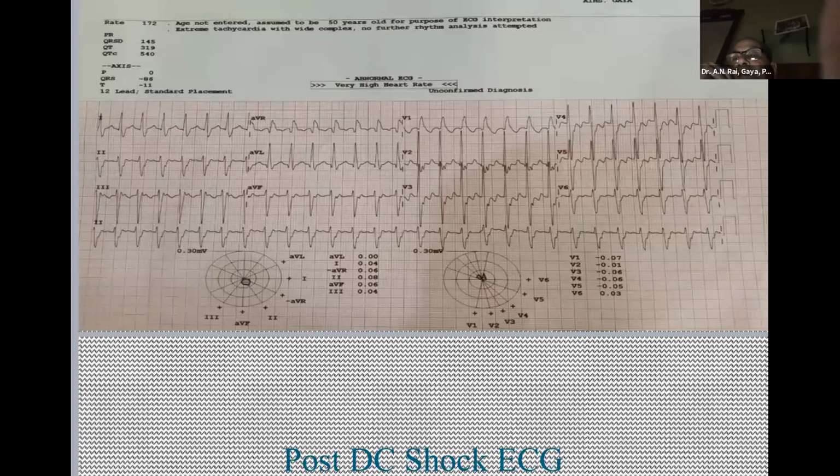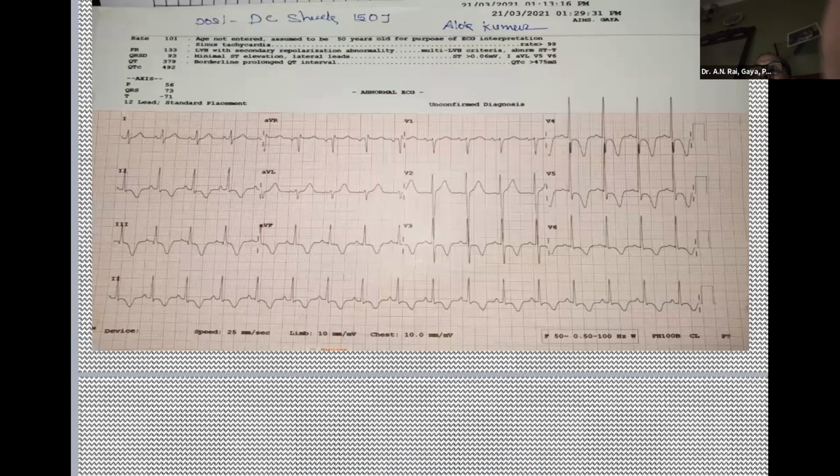What does the ECG show? It is RBBB with left axis deviation, wide QRS complex, but it is not the typical RBBB, so it is not VT. Wide QRS complex, RBBB with left axis. Is it a posterior fascicular or a supraventricular block? It is posterior fascicular VT, which is uncommon. After DC shock, the ECG is absolutely normal.